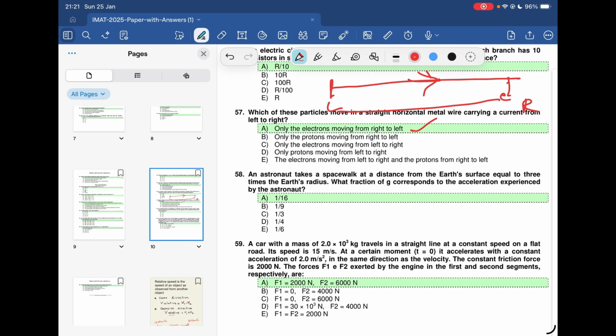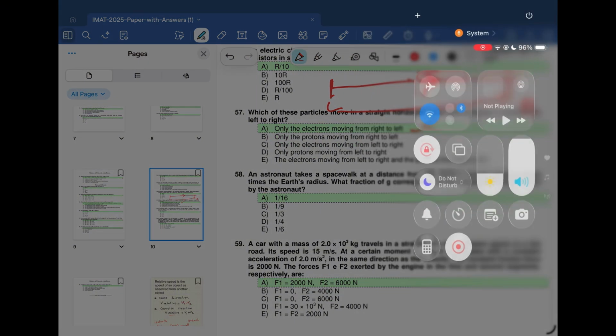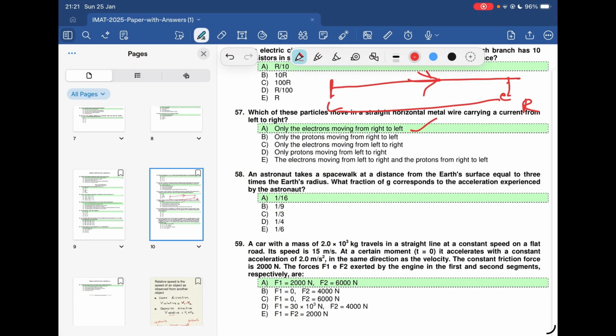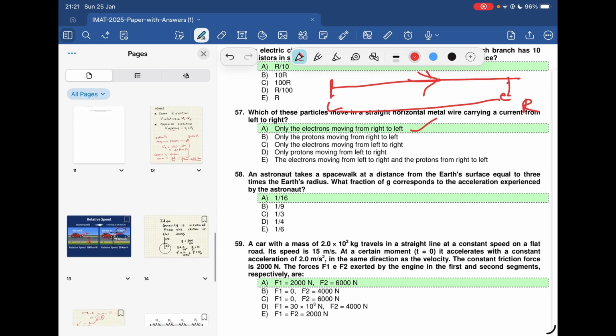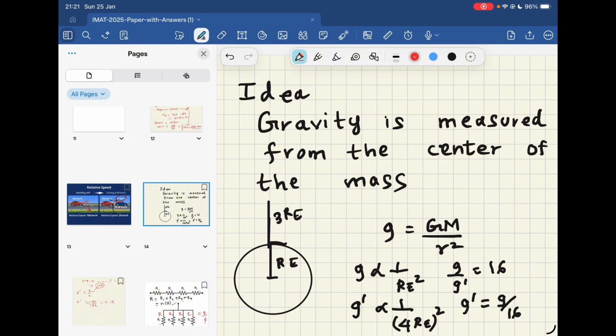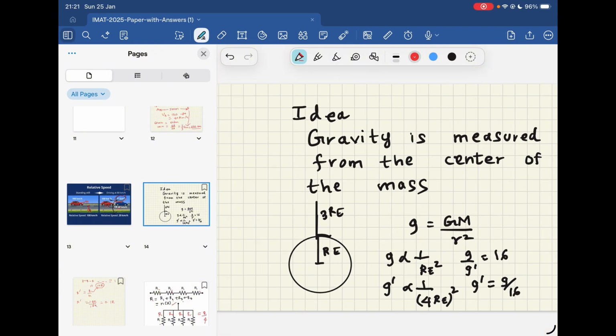What is very important while you are doing this question is that you must understand the gravity is measured from the center of mass. That's the fundamental thing you have to remember. The gravity is measured from the center of mass, not the surface. So that is the simple idea, and now it's going to be very simple.